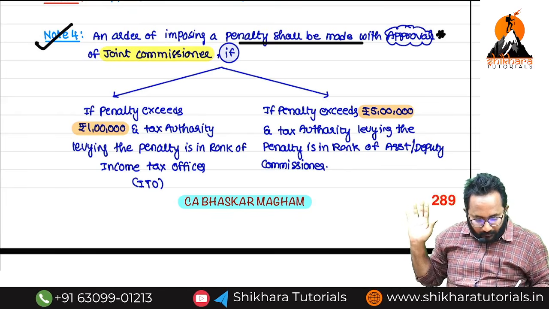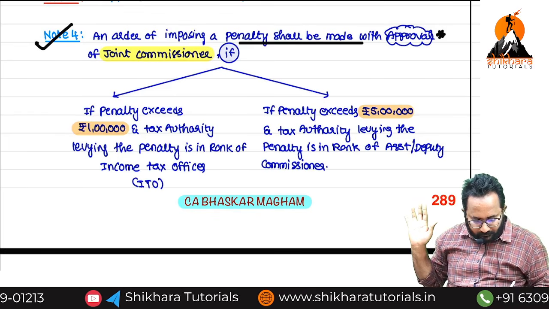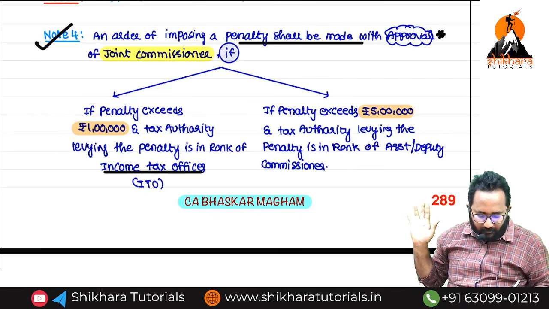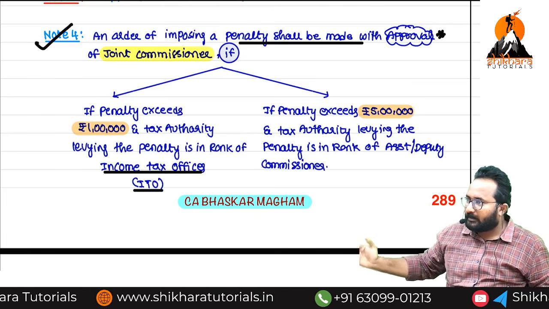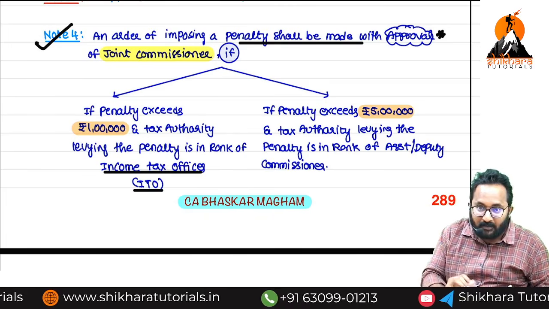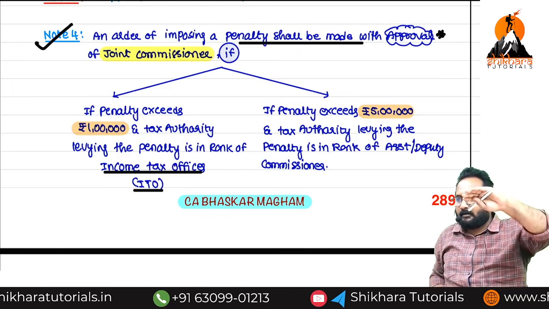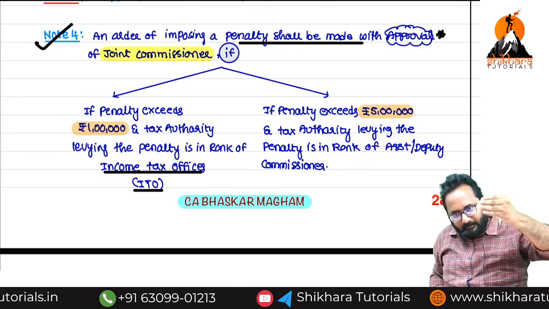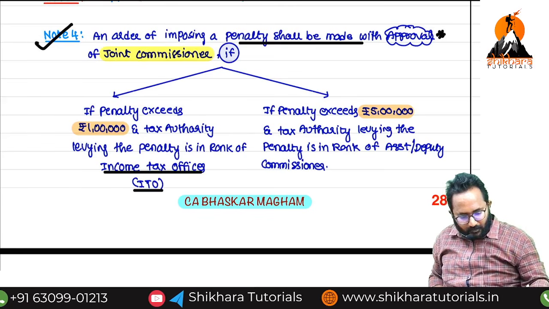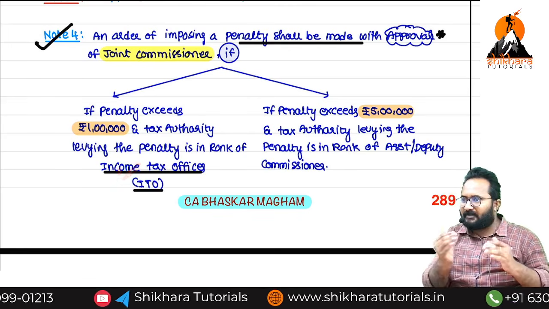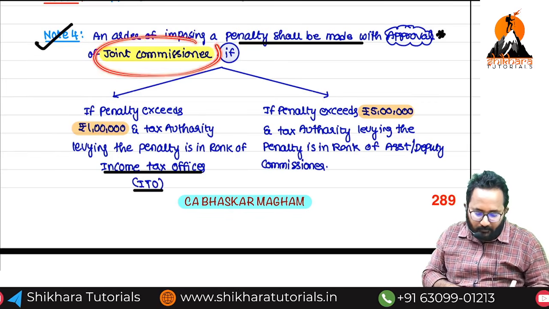Now, if the ITO wants to levy a penalty of more than 1 lakh, he can't levy it on his own. He is required to take the permission of the JC. ITO is a lower level income tax authority; below the ITO we have the TRO and the inspector of income tax. Up to 1 lakh he can levy on his own, but for more than 1 lakh he has to take the permission of the JC.